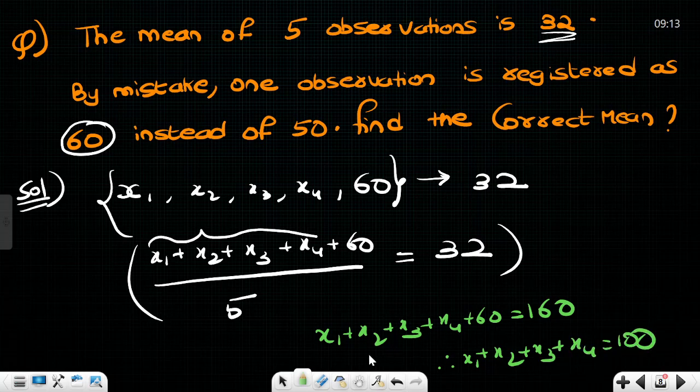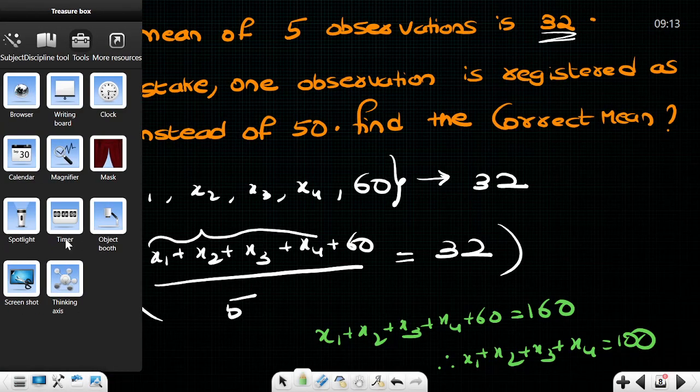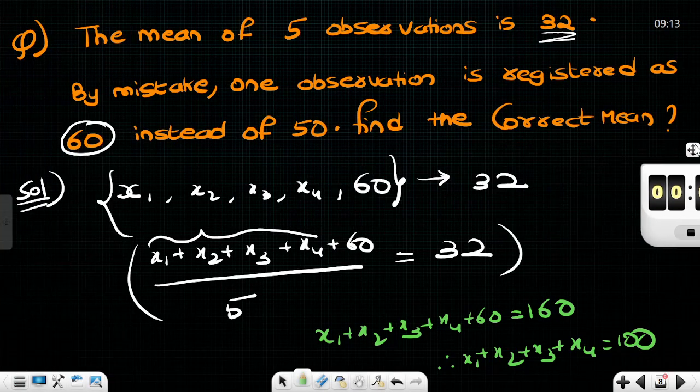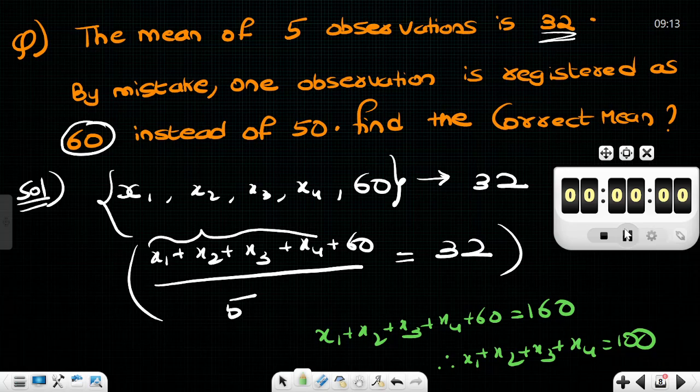Akshita, I am giving you 1 minute time to just copy the question or whatever it might be. Just copy the answer also till here.